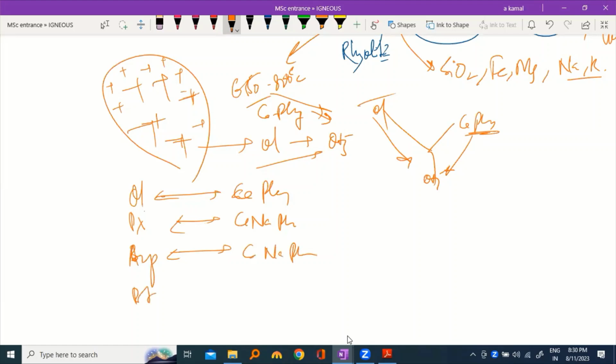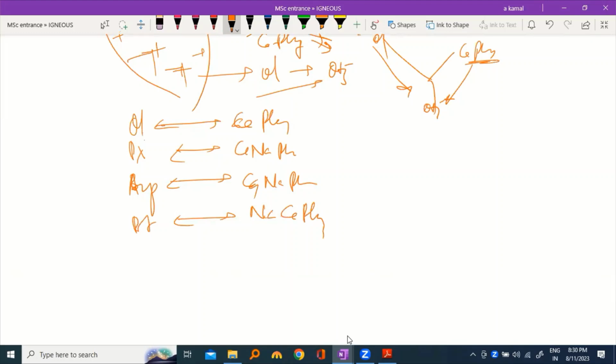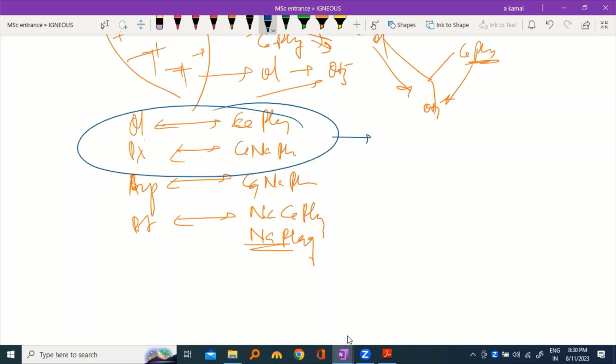Then your biotite will crystallize. Then parallelly your sodium calcium plagioclase, then alkali, and then you will get pure sodium plagioclase also. So your calcium rich plagioclase will crystallize along with the olivine, pyroxene and some amphibole. This is calcic plagioclase, or calcium plagioclase, which is basically your anorthite.